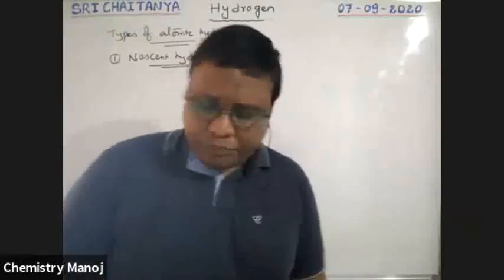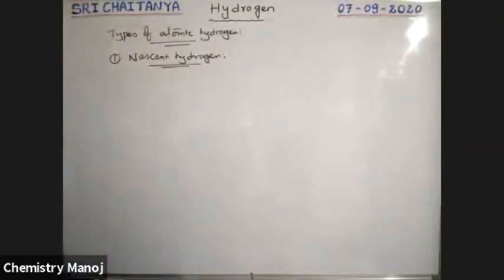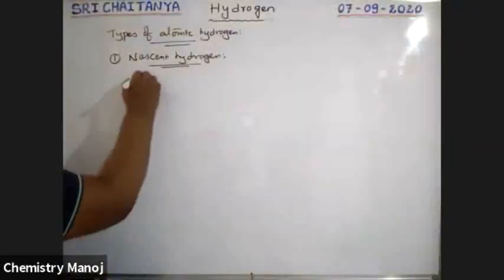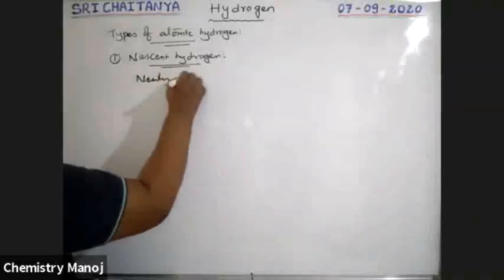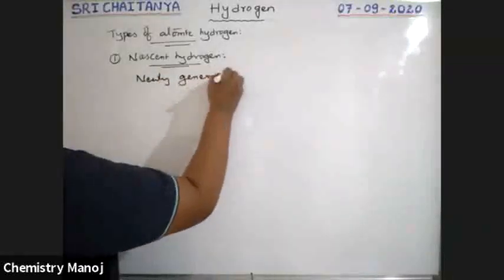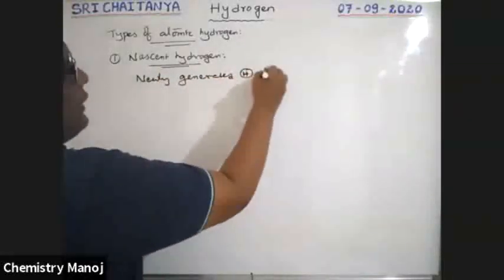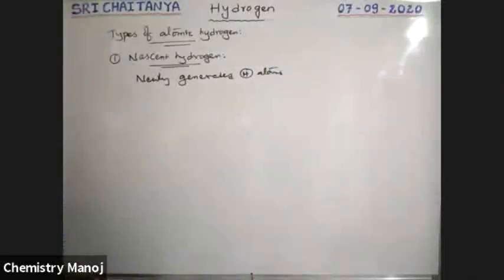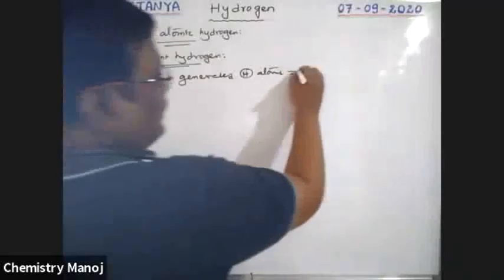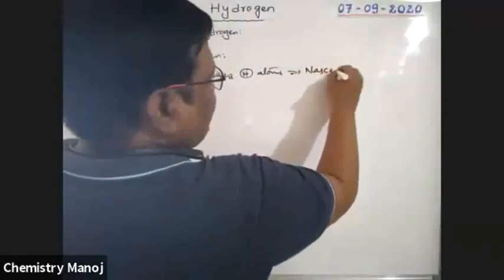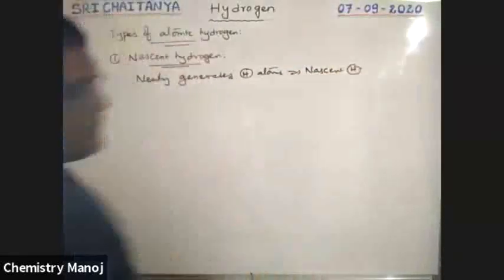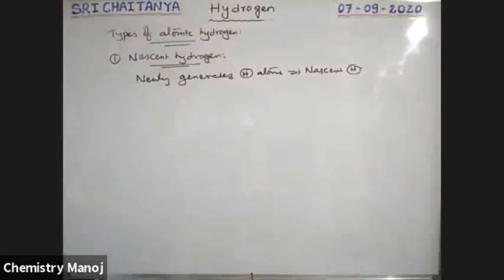See here, newly generated hydrogen atoms are nothing but nascent hydrogens. See how, sir?